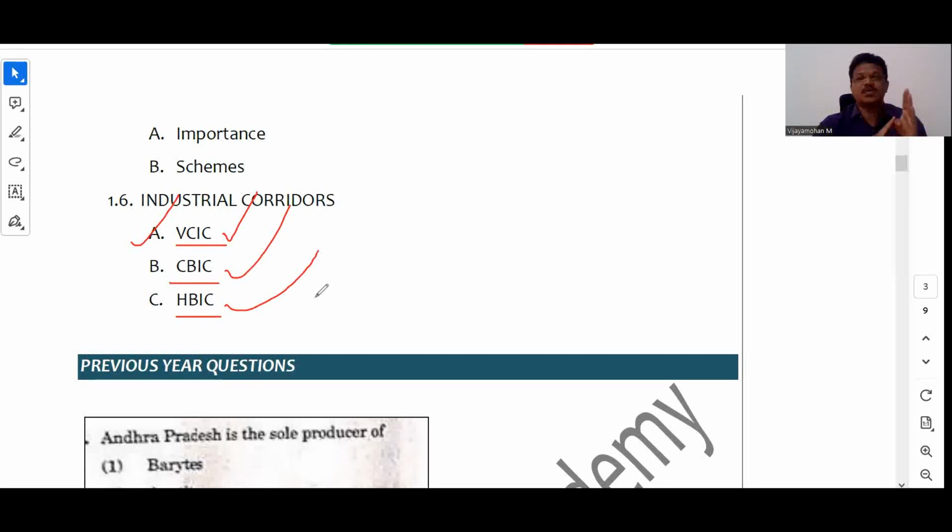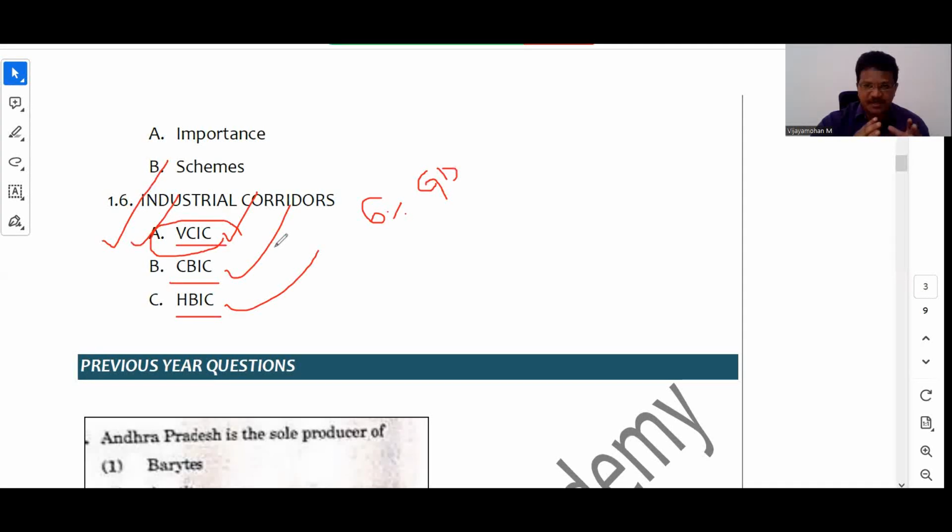వీటిలో సెలెక్ట్ అయిన నోడ్స్ ఏంటి, ఏ నోడ్స్ వీటిలో సెలెక్ట్ అయ్యాయి, ఎన్ని నోడ్స్ ఉన్నాయి, ఏ ఇండస్ట్రియల్ కారిడార్స్ ఏపీలో డెవలప్ చేయడం జరుగుతుంది యాజ్ పార్ట్ ఆఫ్ VCIC, CBIC, HBIC, and what is the potential of investment, what is their potential of employment creation, what is their potential of adding to GDP. For example, VCIC has the potential to add 6% of the nation's GDP of the areas where it is passing through, and VCIC is part of the East Coast Economic Corridor. So ఇలాంటి ఆస్పెక్ట్స్ మీరు ఎక్కువగా ఫోకస్ చేయాల్సి ఉంటుంది అనమాట, రైట్.